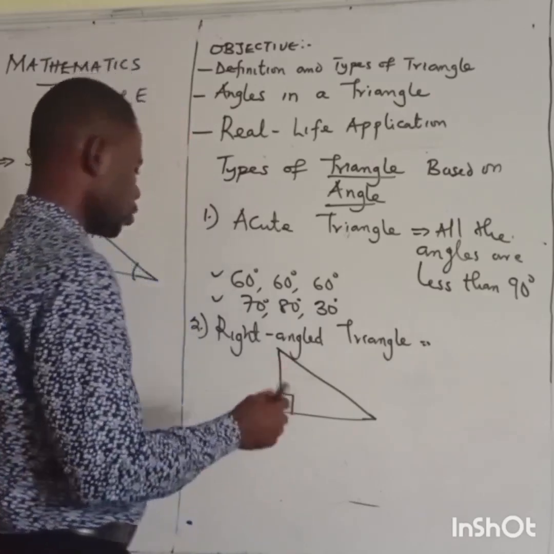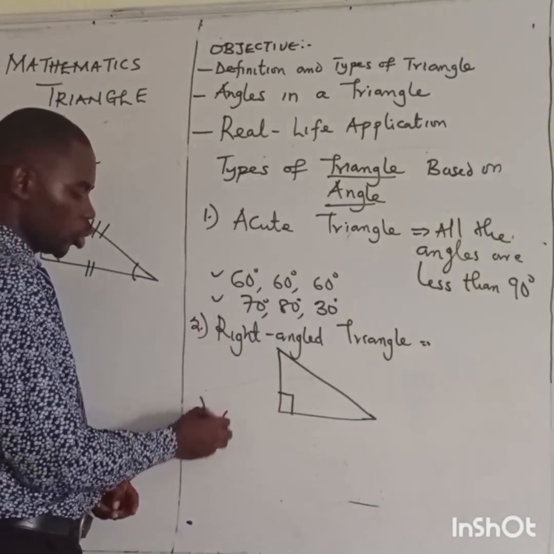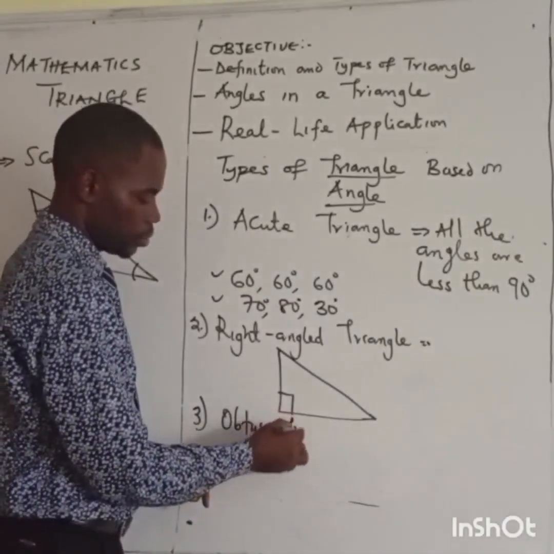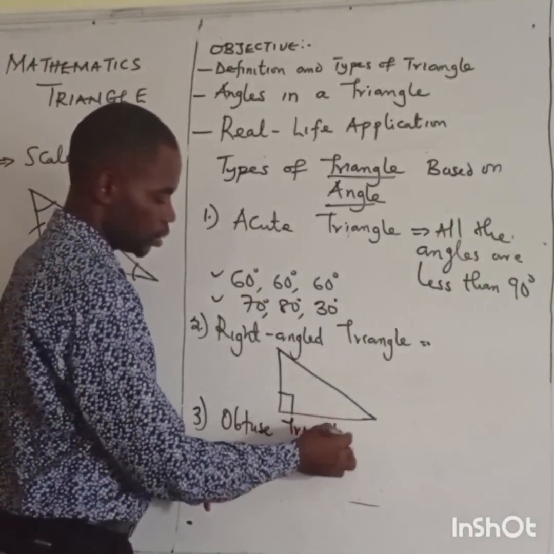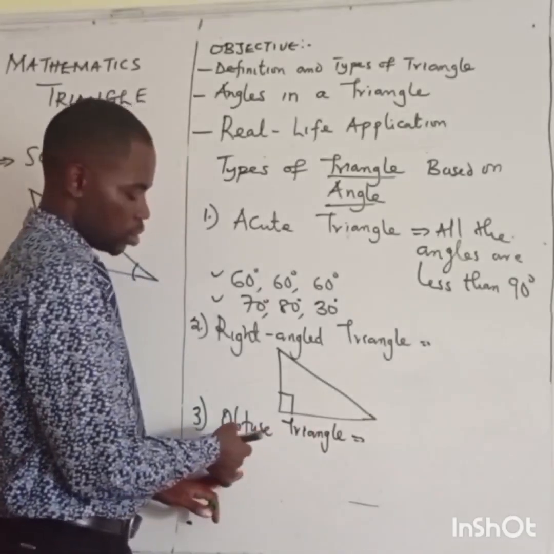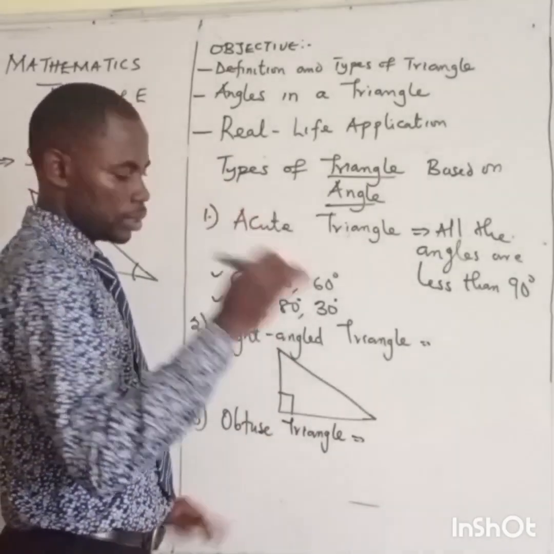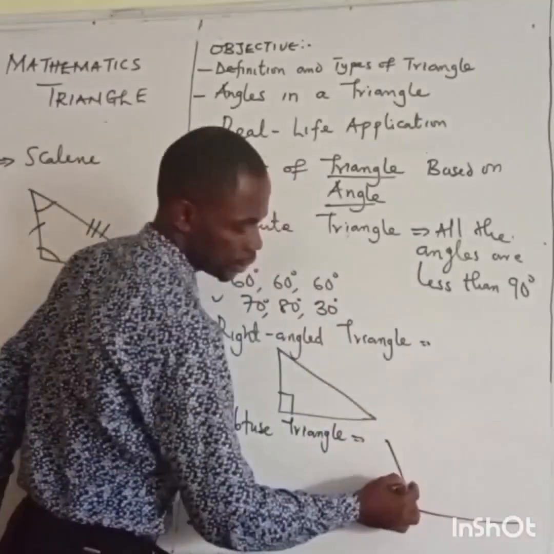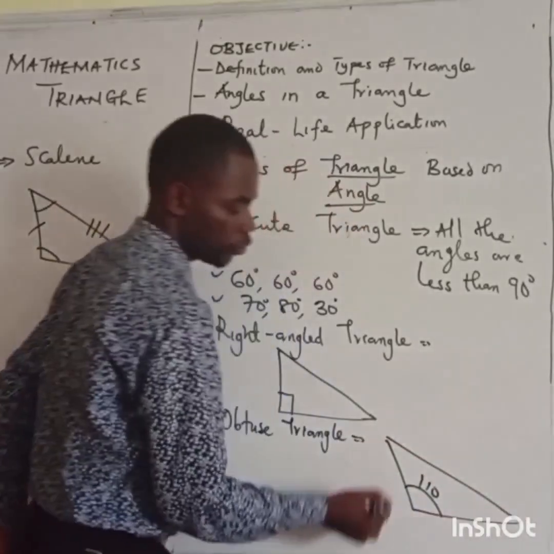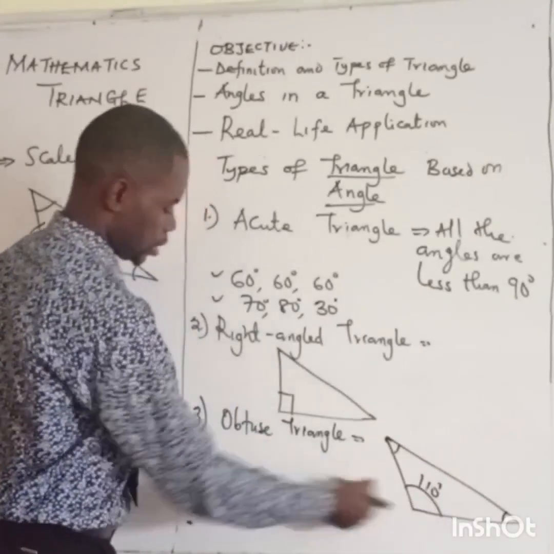So that's right angle, and the third type of triangle based on angle, we say we have the obtuse triangle. In this obtuse, the word obtuse means more than 90. That is, out of the angles in this triangle, we must have one that is more than 90 degrees. Don't be surprised if you have something funny like this. Maybe this place is measuring 110. The remaining will now be struggling for the remaining 70 to make it 180. So this is what we call obtuse.